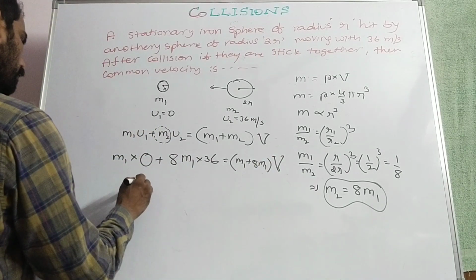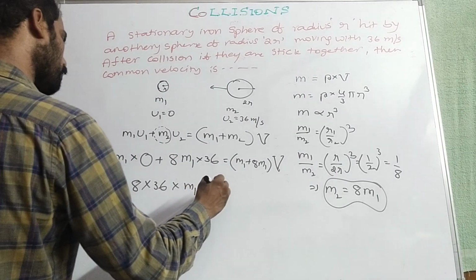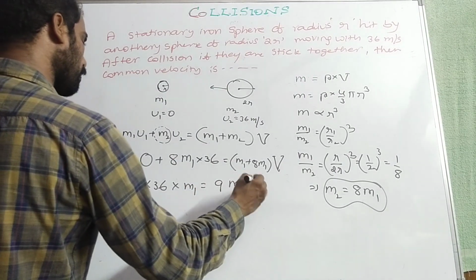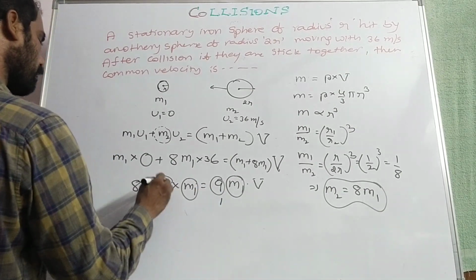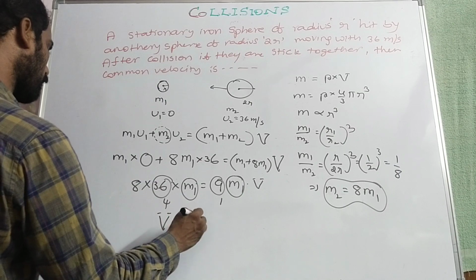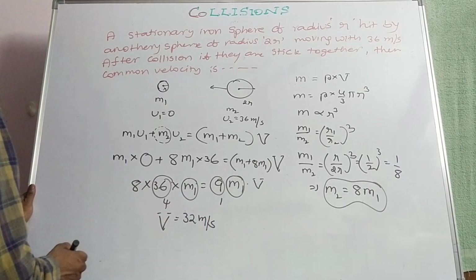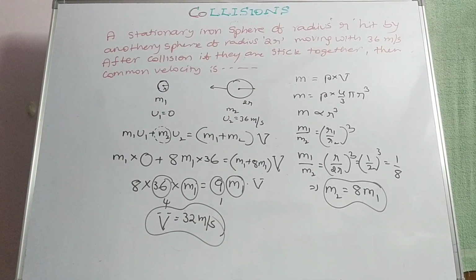So that 8 into 36 into m1 is equal to 9m1 into v. m1 gets cancelled. 9 fours are 36. So speed v is equal to 32 meter per second will be the common velocity.